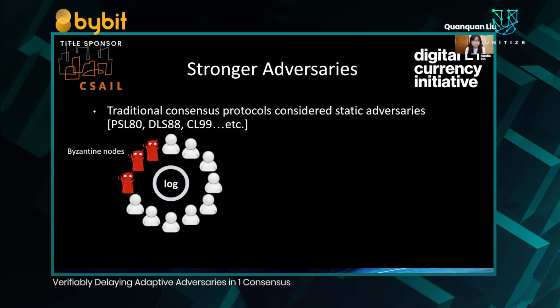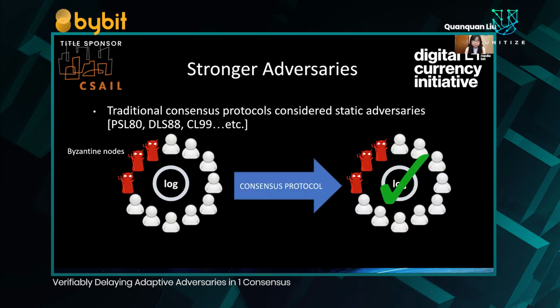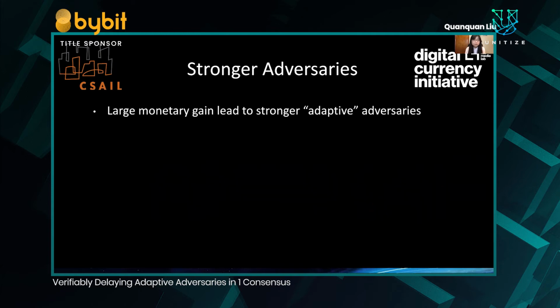So what are static adversaries? Let me quickly define that. Suppose we have a set of Byzantine nodes. These Byzantine nodes are decided before we run our consensus protocol, hence the name static. Then we run our consensus protocol and reach consensus. But large monetary gain has led to stronger adaptive adversaries.